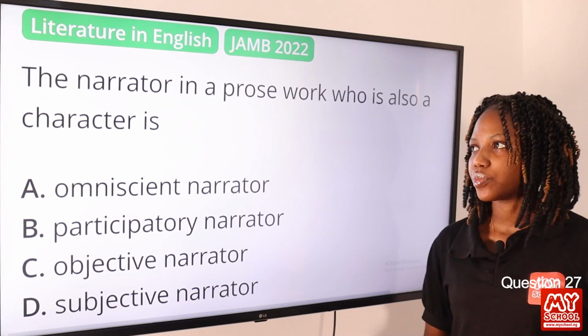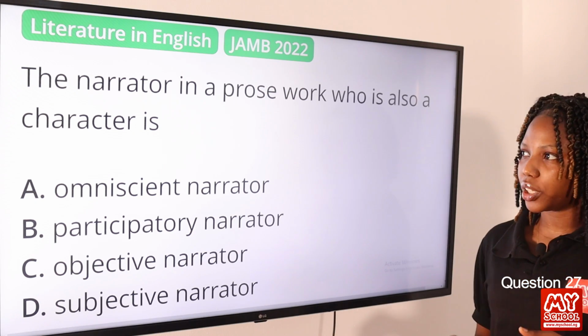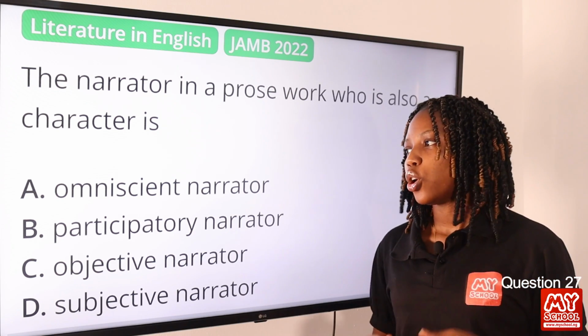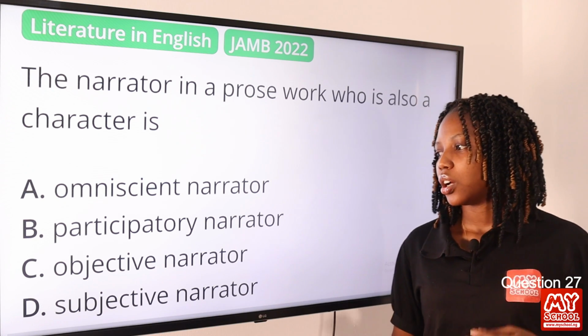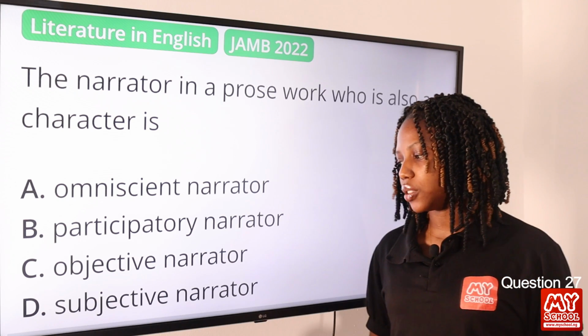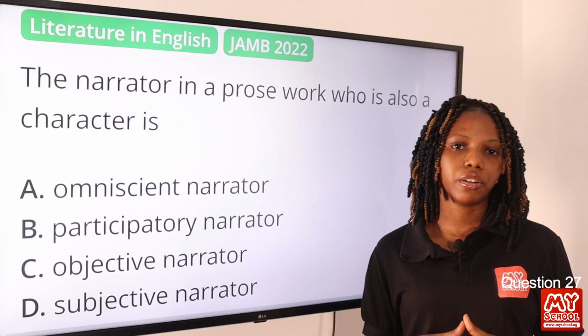Question 37. The narrator in a prose work who is also a character is dash. Option A, omniscient narrator. Option B, participatory narrator. Option C, objective narrator. Option D, subjective narrator. The answer to this question is option D, subjective narrator.